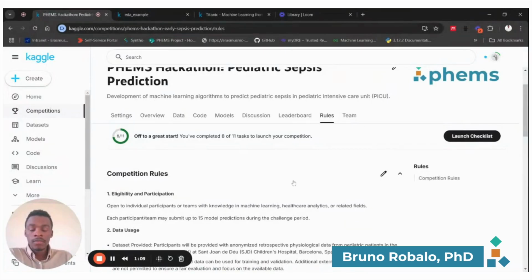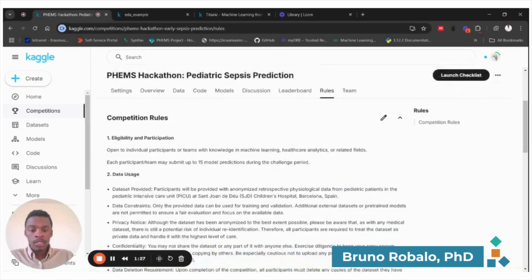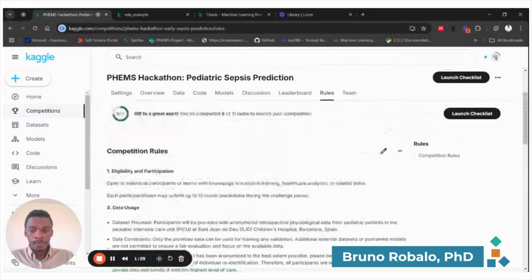And another important thing to read, of course, is the competition rules. We define some rules and some ethical guidelines regarding the data because, of course, even though this data is fully anonymized, it's still patient data that you should treat as such. So we don't expect that you use this for any other purpose other than the ones defined in this competition. So please go through this as well and read carefully.